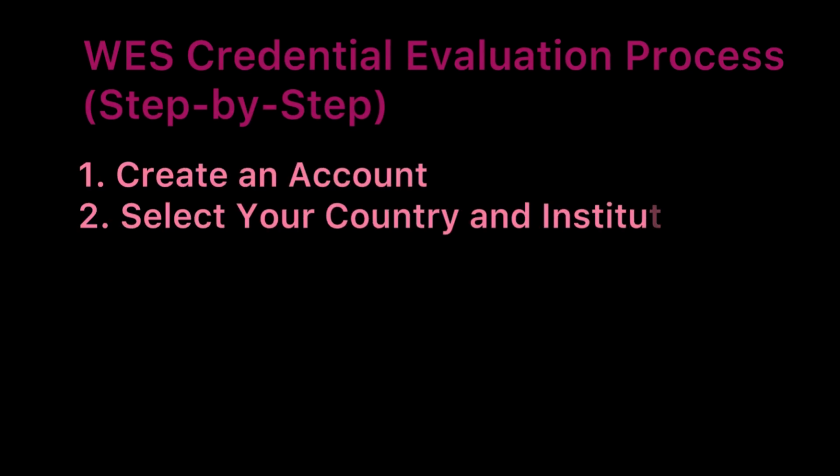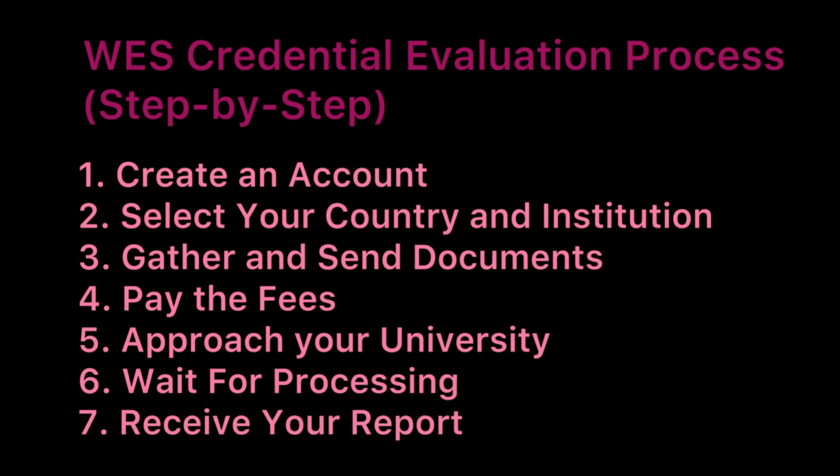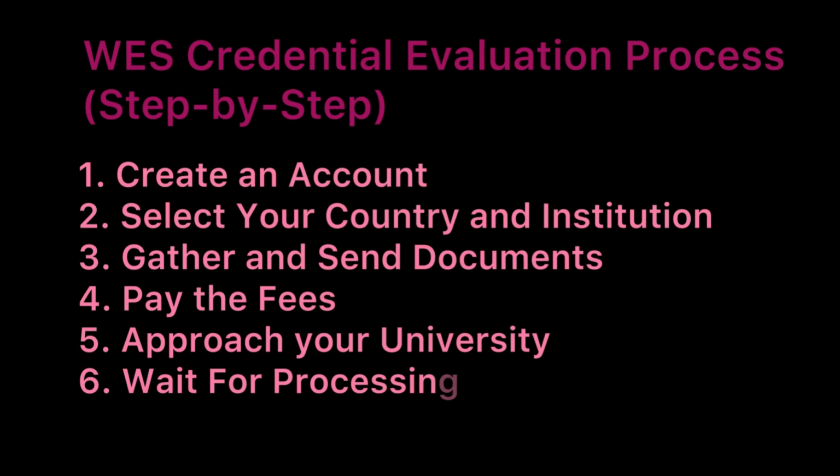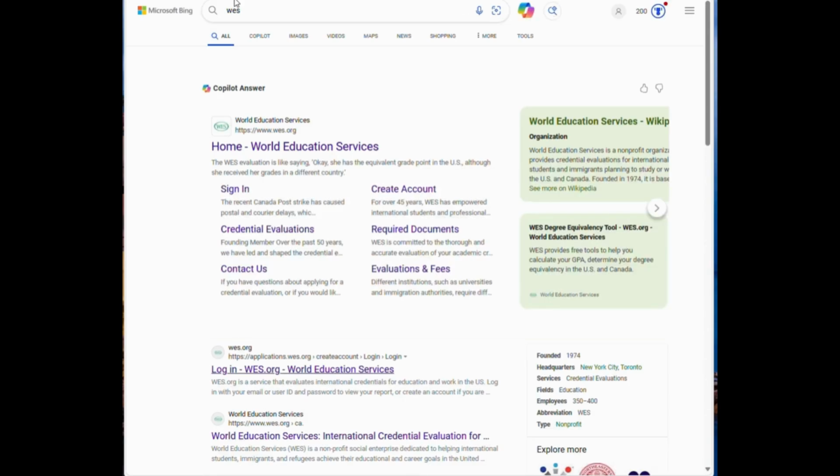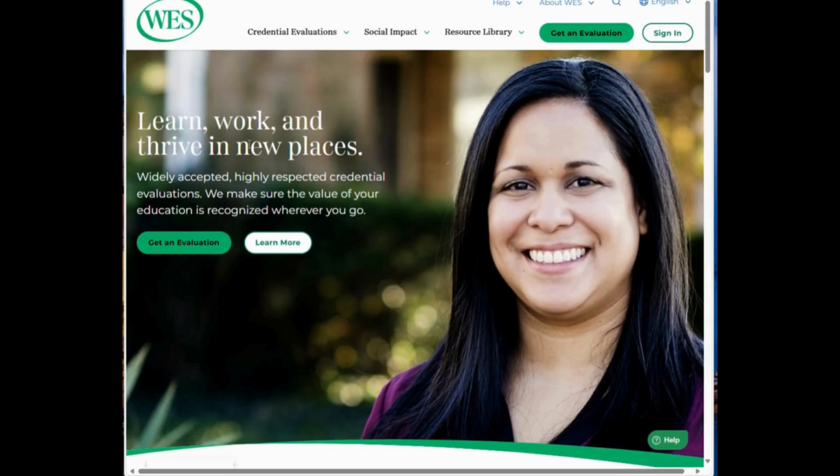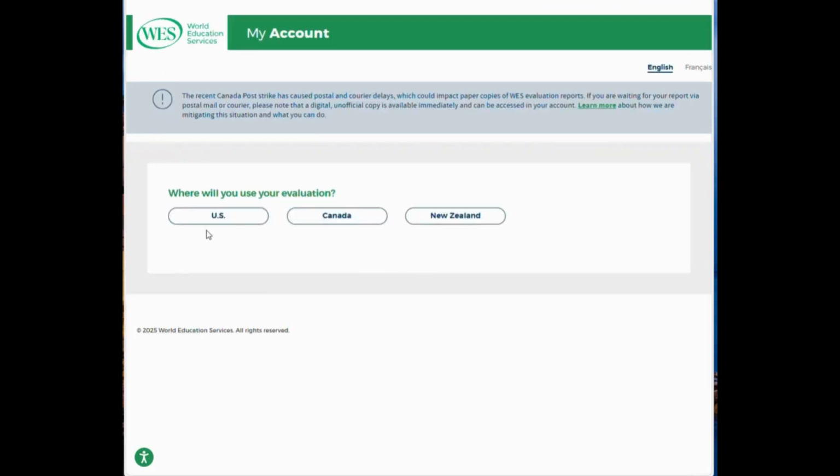The very first step is that you need to create an account for WES and fill in all your details. So let's get started. First you need to open Google and search for WES. The very first link you need to open. After that, there comes a page where you can see get an evaluation is written. You have to click on the link. There it will ask you for the country for which you are doing the evaluation. As we are doing the evaluation for Canada, we will select Canada.